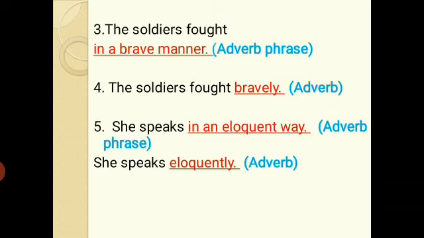Sentence number 5, she speaks in an eloquent way. How does she speak? In an eloquent way. It is an adverb phrase. She speaks eloquently. This is an adverb.